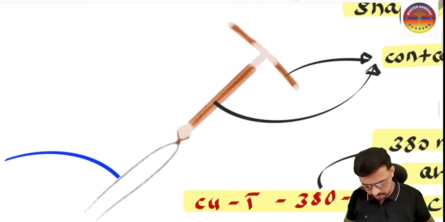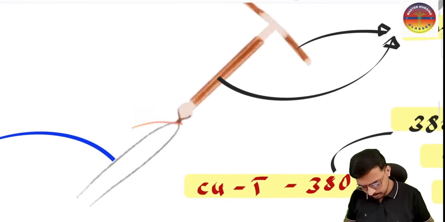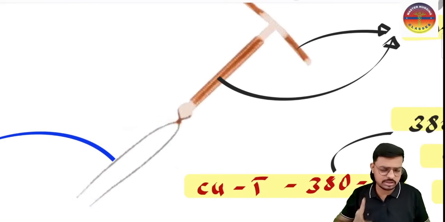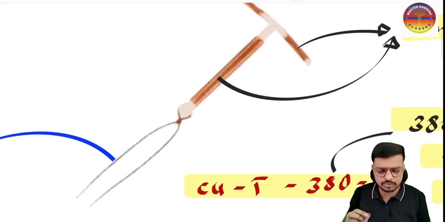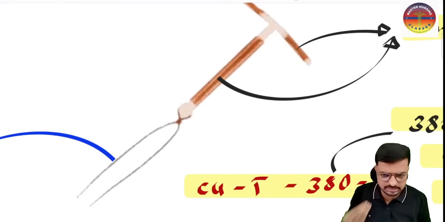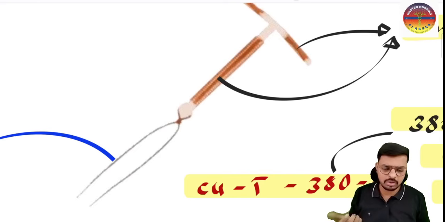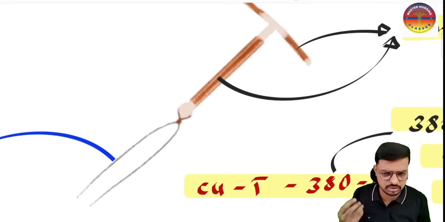So you can see this copper T. This copper T also has the thread here. What is the purpose of this thread? There are two very important golden points you have to keep in your mind on the threads. One, this will help to locate the position. So if the woman is palpating this particular thread which is there in the vagina, it means the copper T is in its normal position. If the woman is palpating and she is not getting the thread, it means the copper T is not in the uterine cavity. It may enter into the abdominal cavity, or it may dislodge from its normal original position.